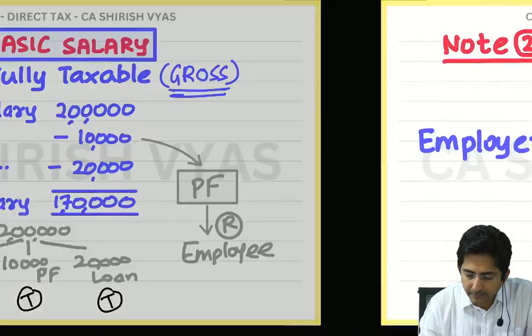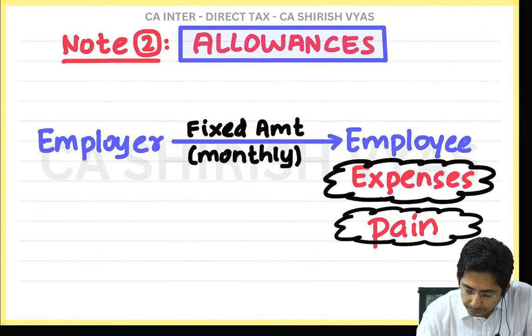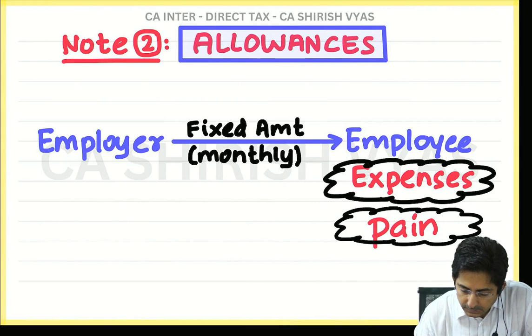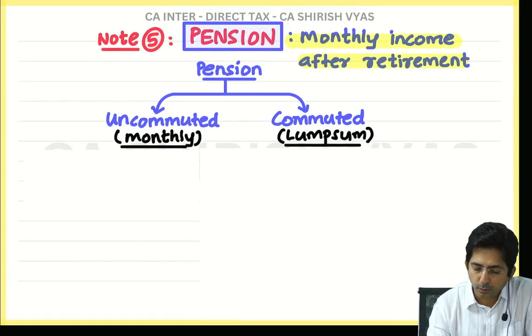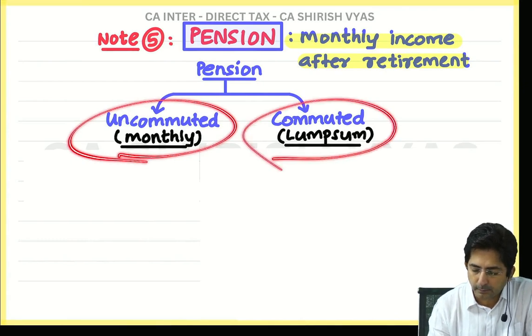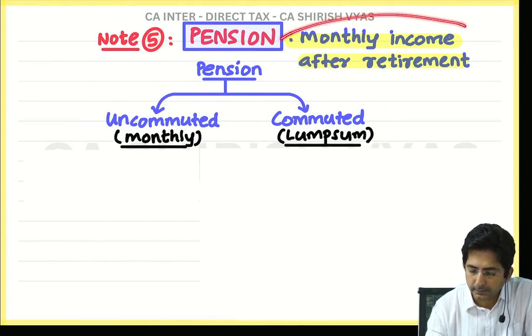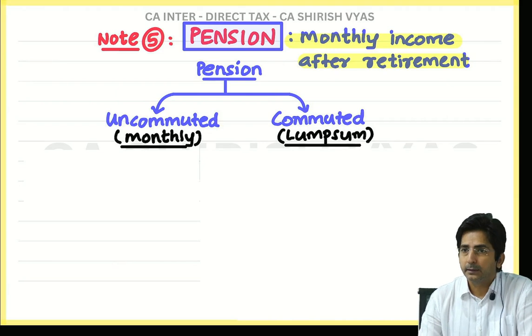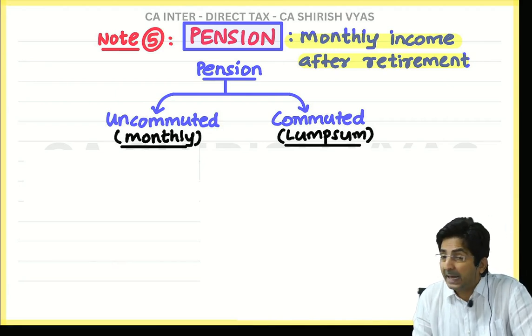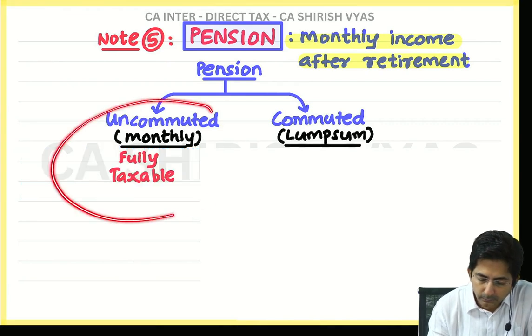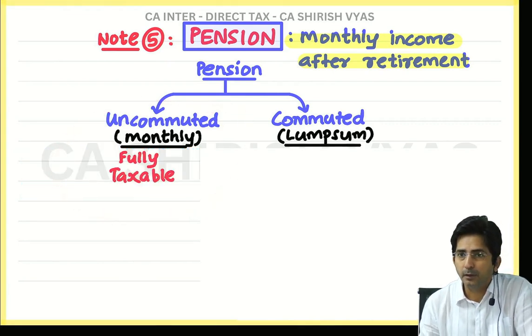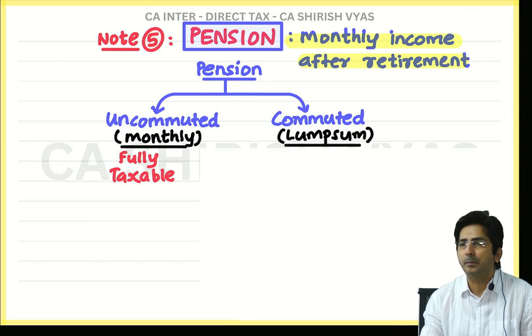So see, this I have written here. Look at the screen. Pension can be of two types. Wait. Read. Uncommuted is called monthly pension. Commuted is lump sum. And see what I have written here. It is a monthly income after the retirement. Now the main question is, taxable or exempt? So see, this pension will be fully taxable. Which one? Uncommuted. Because uncommuted pension is like a monthly pension.